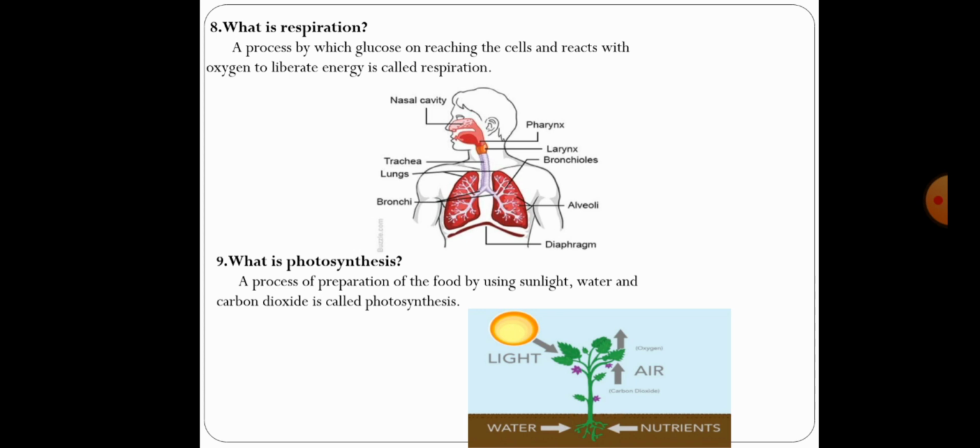So finally the glucose reaching the cells already meets the oxygen molecules. So in cells the glucose reacts with oxygen molecules. Finally we will get what? Energy. So finally the cells utilize that energy for the cellular activities.